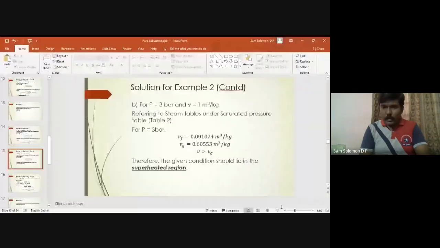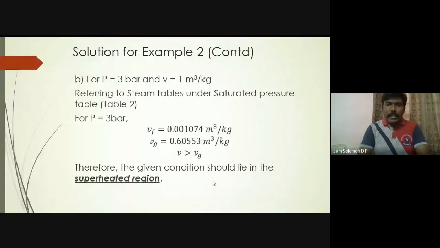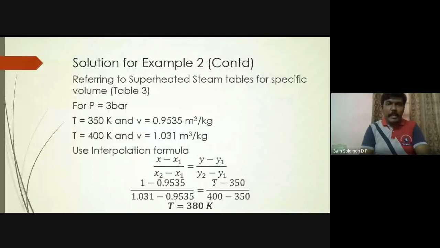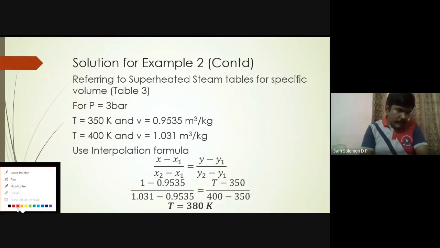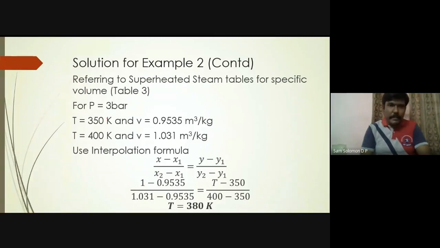Now that we know it is in the superheated region, from the table, sorry, this is not 350 Kelvin. I have made a mistake here. This is supposed to be 350 degrees centigrade, not Kelvin. In steam tables, you have only degree centigrade and bar. There is no Kelvin there. I'm sorry about that. So for 350 degrees centigrade, the volume is 0.9535, and for 400 degrees centigrade, the specific volume is 1.031.